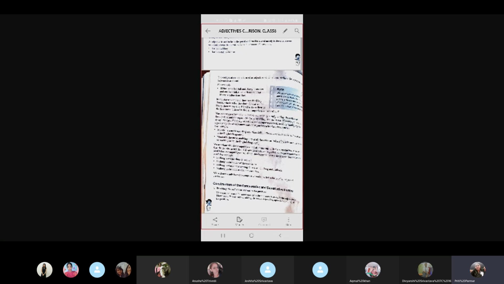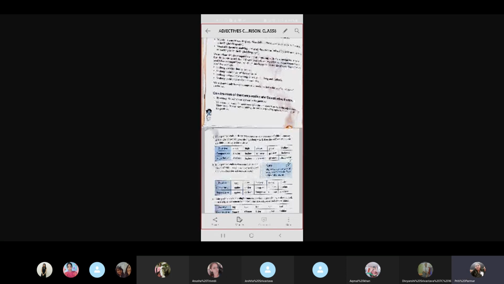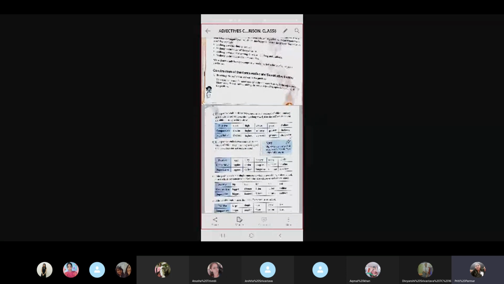Now, let us see how we construct the comparative and superlative forms by adding a suffix er and est to the positive word. So it's simple. When a positive word is there, tall, we add er, that means taller, to make a comparative degree. And then we add est, tallest, to make a superlative degree. Okay, examples are given here. Short, shorter, shortest. High, higher, highest. Clever, cleverer, cleverest. Great, greater, greatest. Shallow, shallower, shallowest.